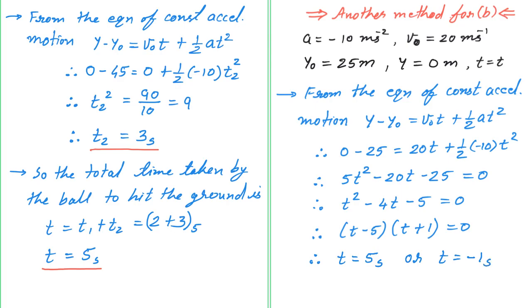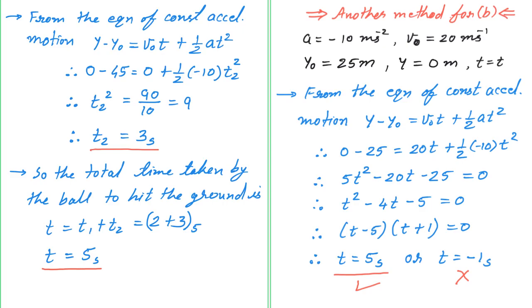Now minus 1 second is not at all possible, and that's why t is equal to 5 second is our correct answer. So we are getting t is equal to 5 again. You can see in the previous answer t was 5 and here also t is 5.